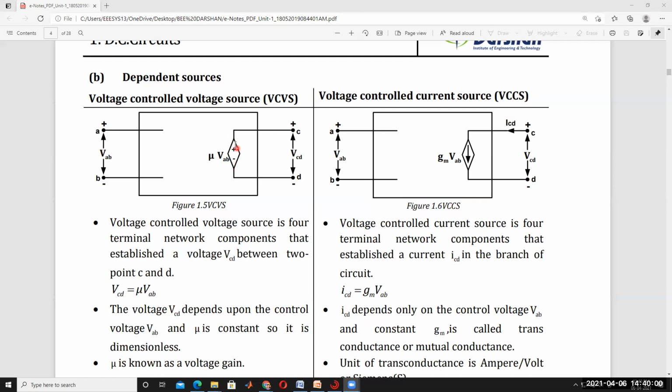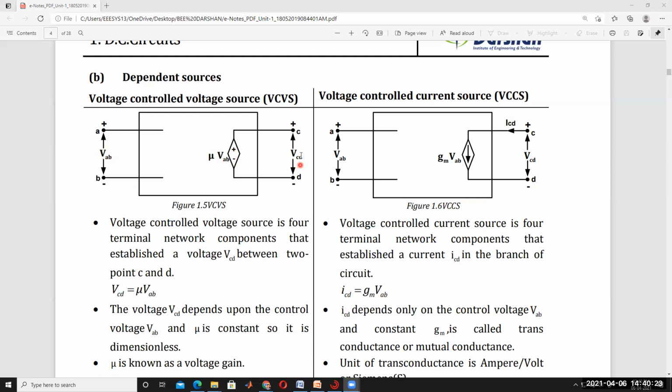The rhombus symbol is nothing but a dependent source. This voltage source depends on the VAB terminal, the same VAB. If VAB changes, then mu times VAB also changes. Understood? It's clear. That's why this is called a voltage controlled voltage source.